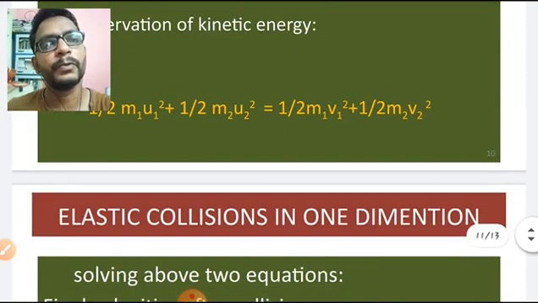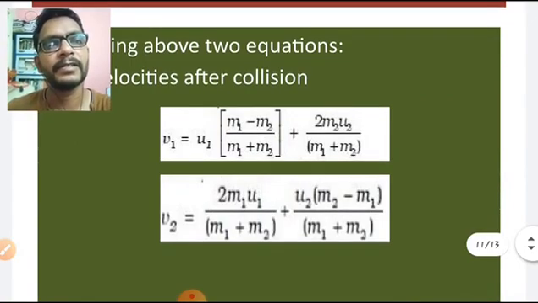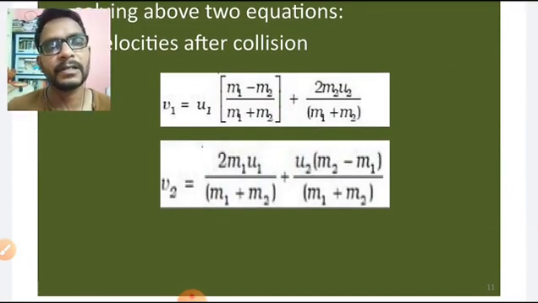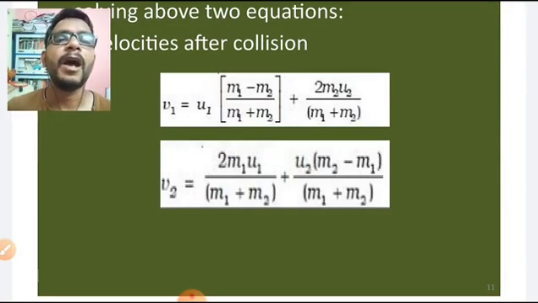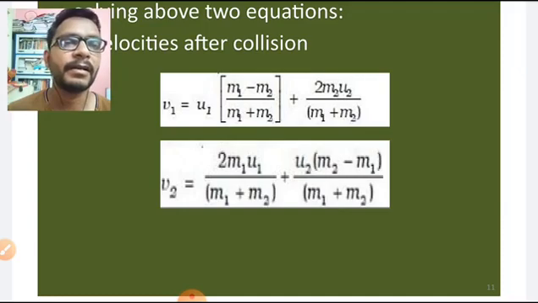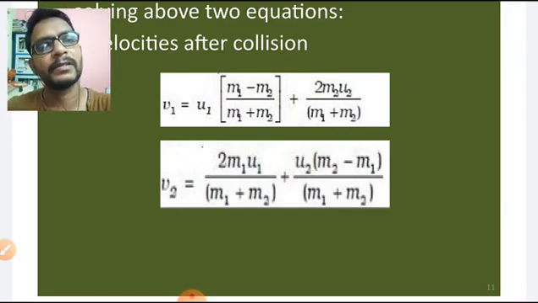After solving these two equations, we get the final velocities. And the special cases: if one body is at rest and another is moving, how the velocities become, how the bodies move, whether they move away, rebound, or come to rest. So we covered all these topics in today's class.